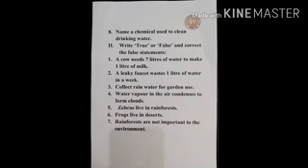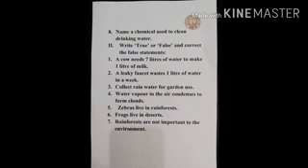Now, write true or false and correct the false statements. Number 1. A cow needs 7 liters of water to make 1 liter of milk. Number 2. A leaky faucet wastes 1 liter of water in a week. Number 3. Collect rainwater for garden use. Number 4. Water vapor in the air condenses to form clouds.